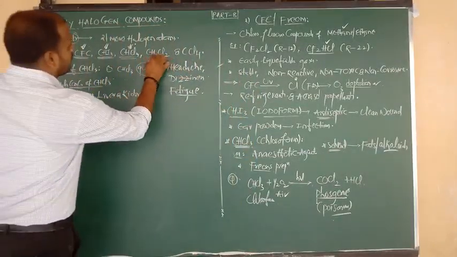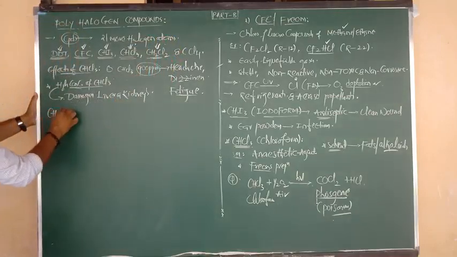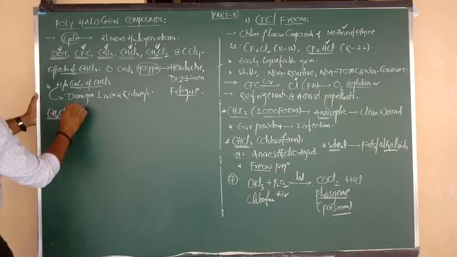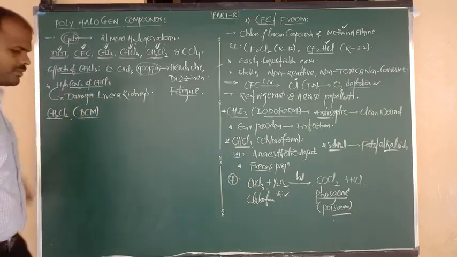Next, go for another topic. This is CH2Cl2. What is meant by CH2Cl2? The short form is DCM. CH2Cl2 means DCM.